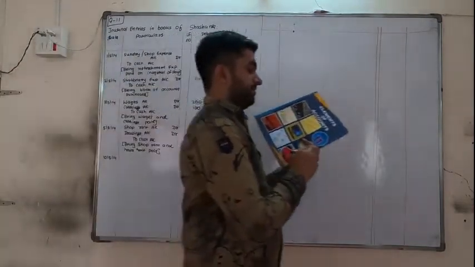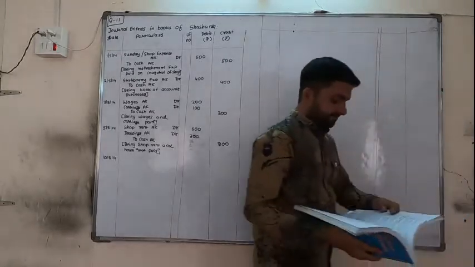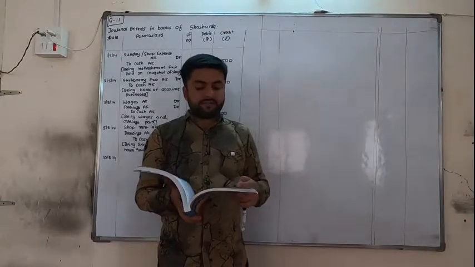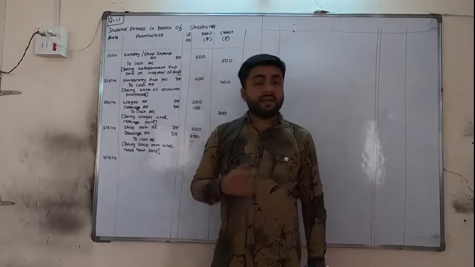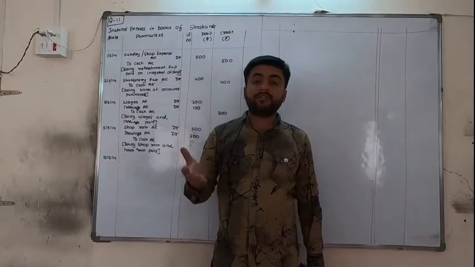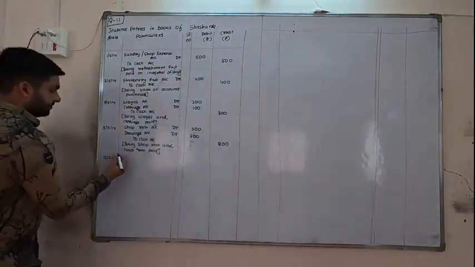Next date is 10/5/14. So on this day 400 received for commission. We have received, so cash is coming in, cash debit. We have received for what? What is the income? Commission. So cash to commission.